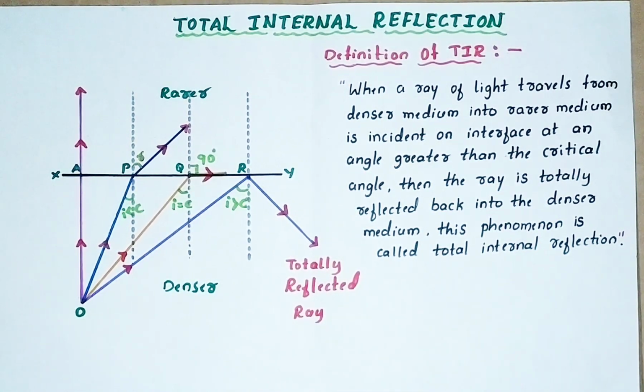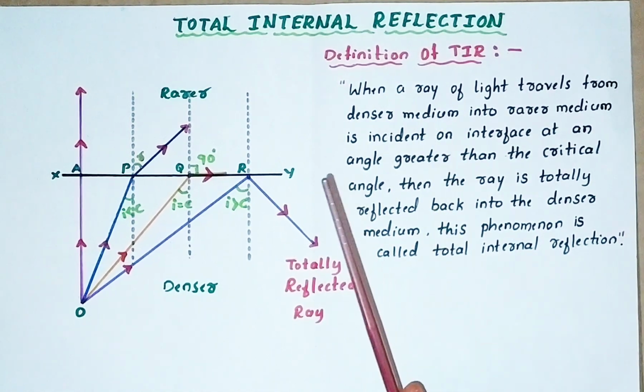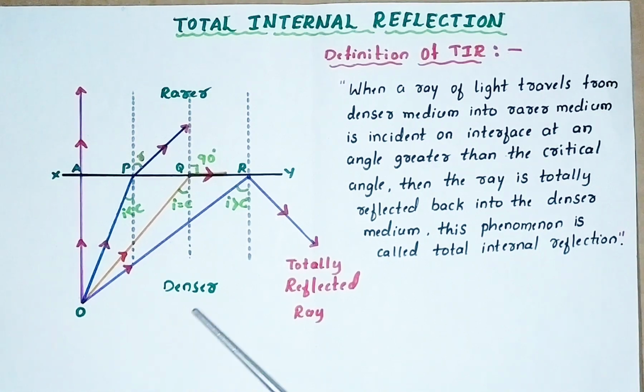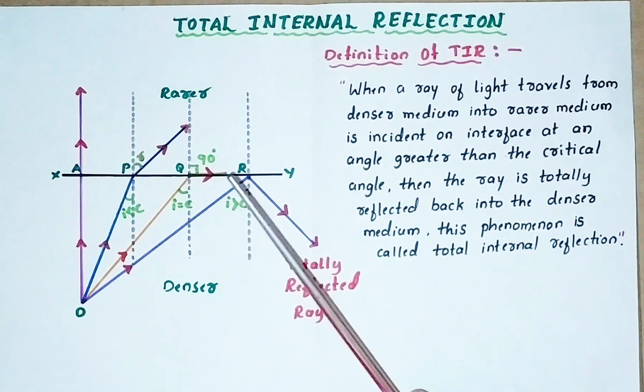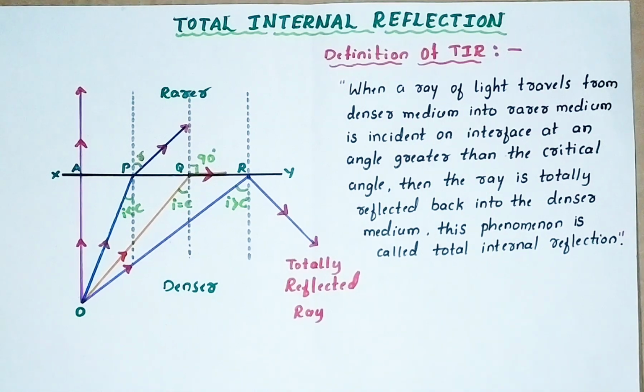Then how do we define total internal reflection? To get total internal reflection, remember the ray of light must travel from denser to rarer medium. Suppose the ray of light is traveling from denser to rarer medium, then only TIR takes place.